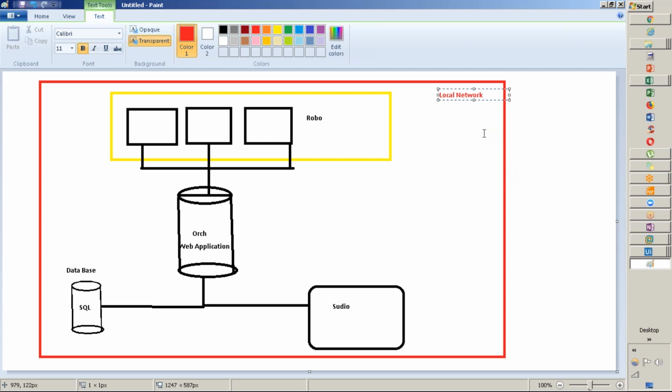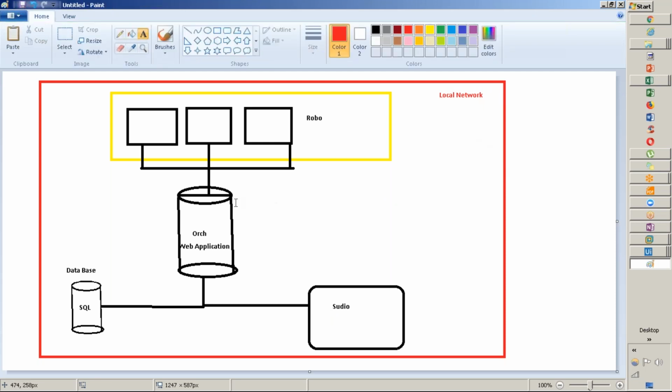Local network, so this is fine. This is the machine in the local network. This is all connected. If I talk about local network, I wanted to highlight that the network should be the same and the port should be communicated in between. Pretty much this is very basic.